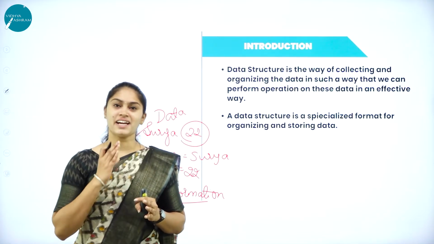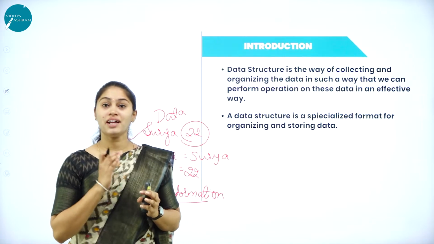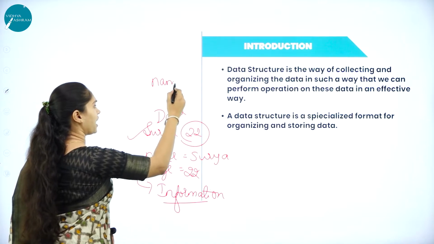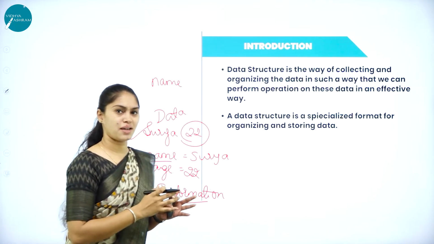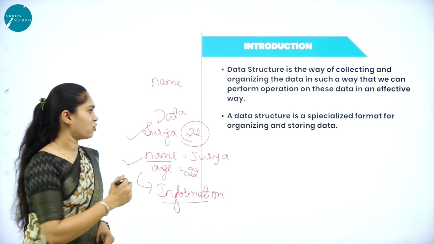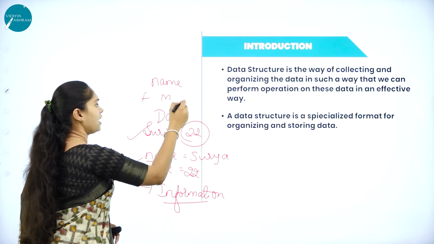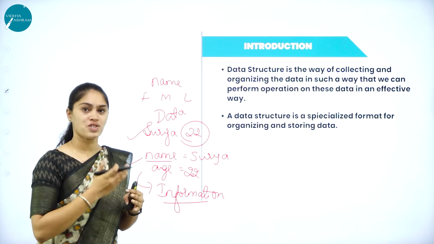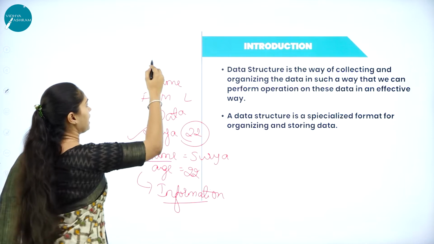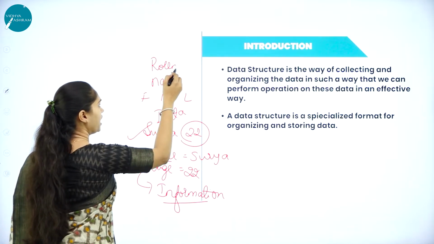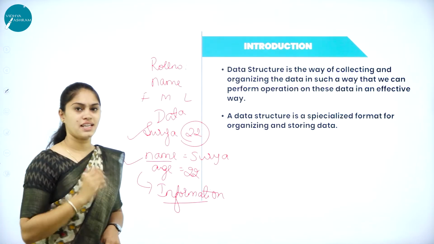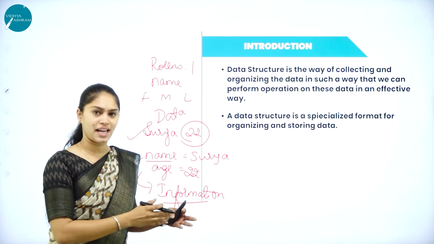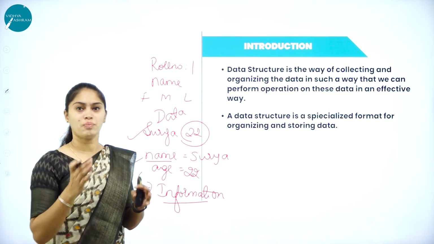Here, data can be either a single value or a group of values. For example, consider the name of a student or an employee. If you consider a name as data, it may comprise what? First name, middle name and last name, right? So that is a combination of data, a combination of values. For example, if I consider a roll number, how many roll numbers will be allocated to a single student? Only one roll number, right? So data can be either a single value or a group of values.